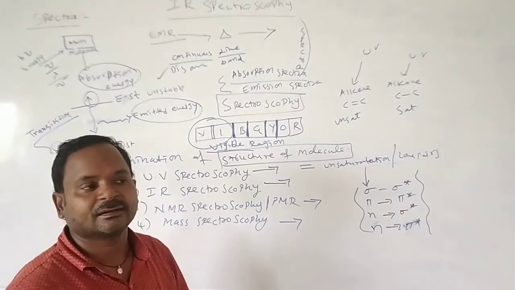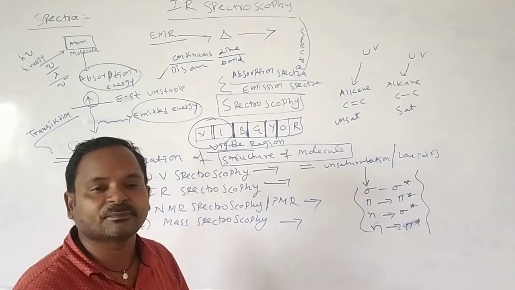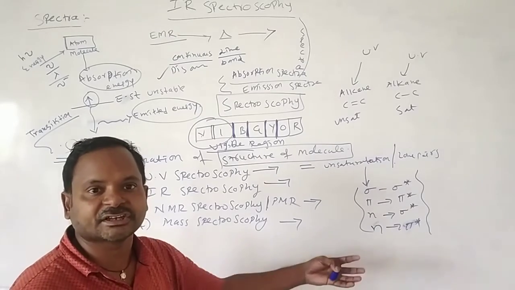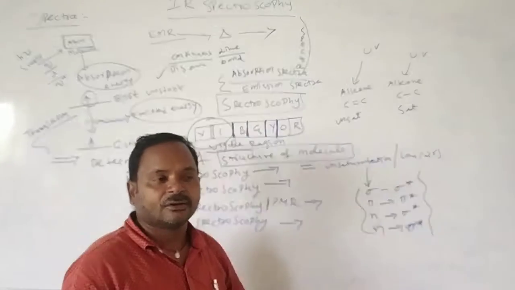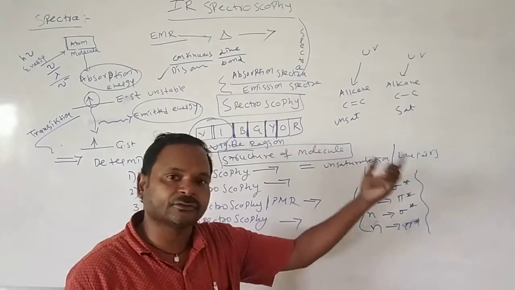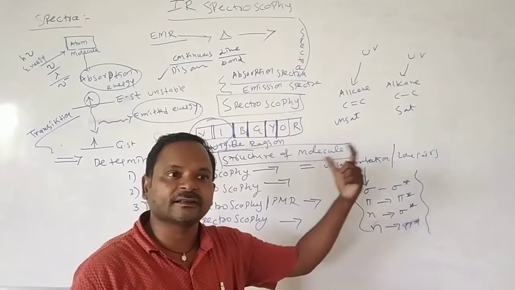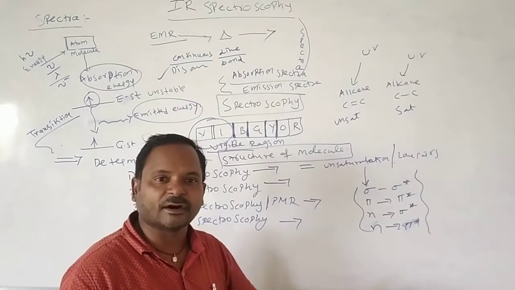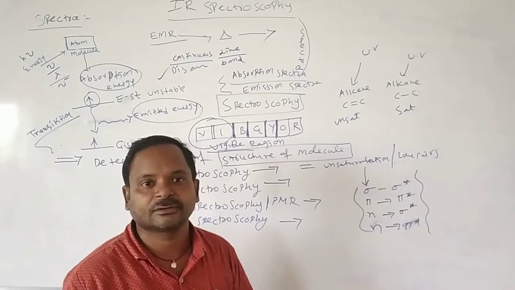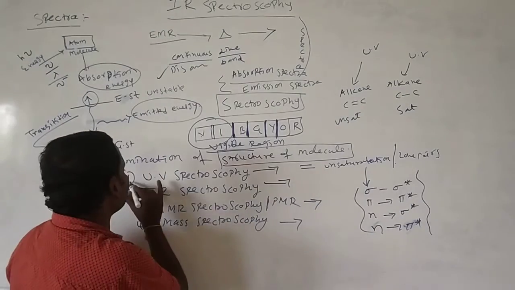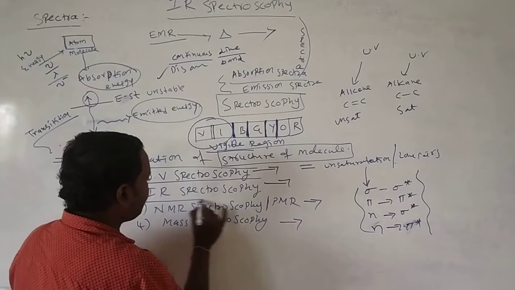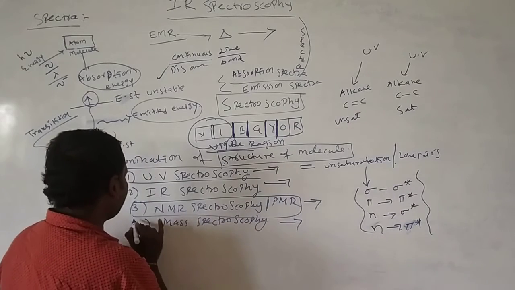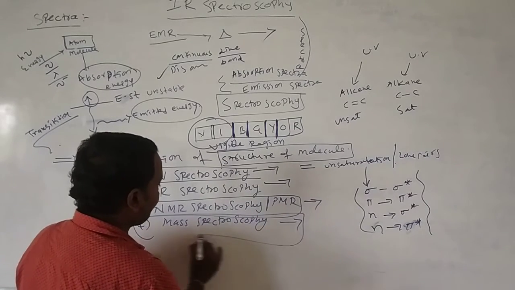It shows a specific value. If conjugation is there, it shows some UV light range. If conjugation is not there, it shows a different range. If a single bond is there, it shows a value like 240, 250. We don't have UV spectra in this third semester. We don't have NMR spectra and we don't have mass spectra.